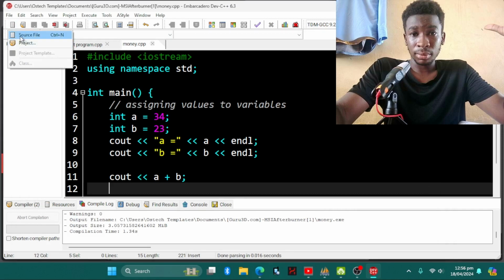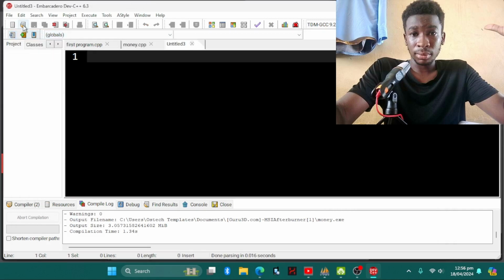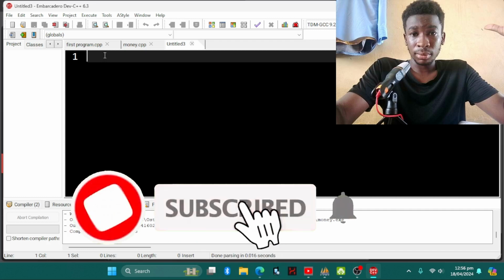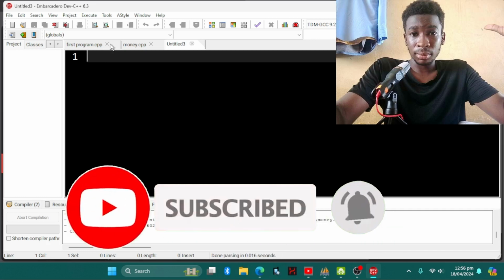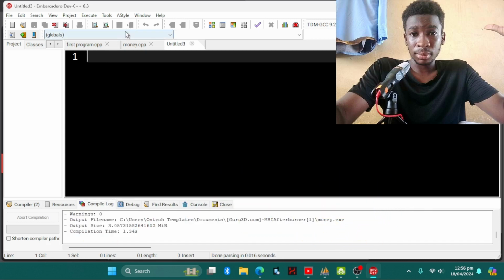Alright, so for our new project, we're going to write a program that will convert Fahrenheit to Celsius. Okay, so this is it. But before doing that, we have to write down our algorithm, how the program is going to be and how it's going to work.